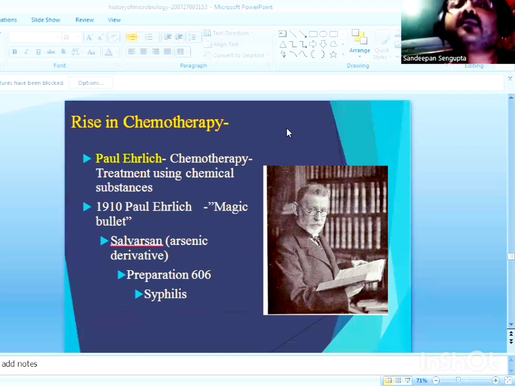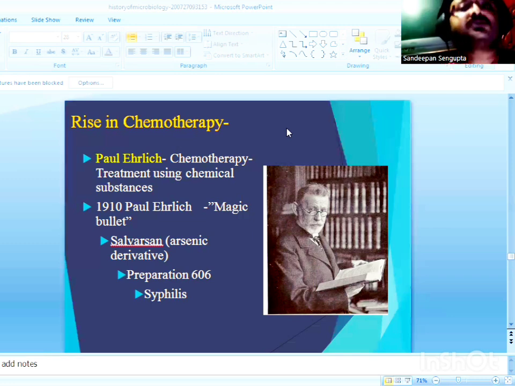And there were a lot of experiments which were conducted by Paul Ehrlich. Paul Ehrlich had started experimenting with dyes to inhibit or to kill the disease-causing pathogenic microorganisms.